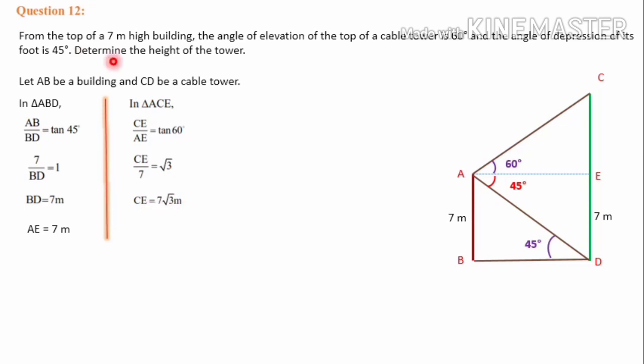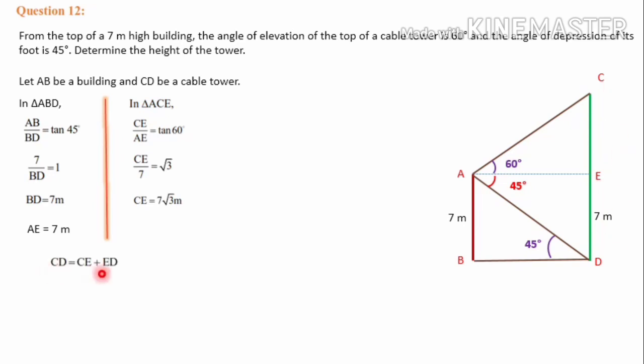Here we need to determine the height of the tower. That is, CD is the height. CD is the height in the sense CE and ED together make CD. So ED we know that is 7 meter. CE we have already calculated, that is 7 root 3 meter. If you add these two, we will get the height of the tower.